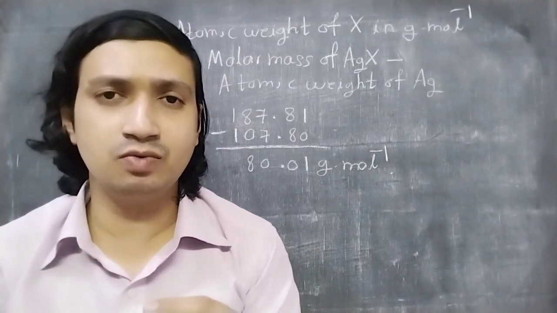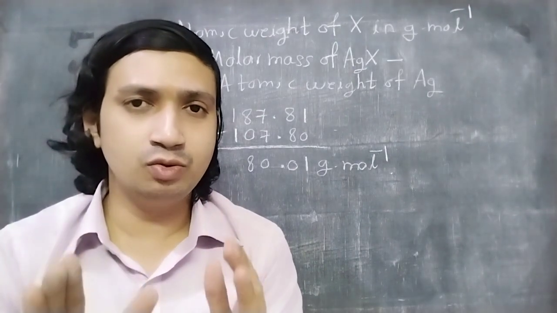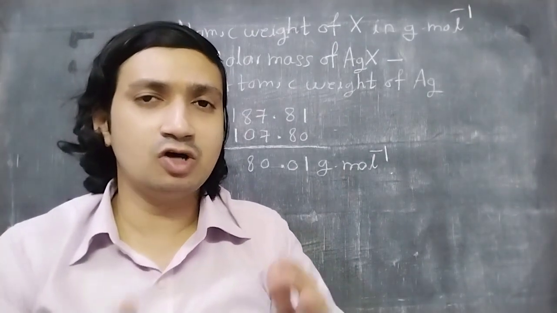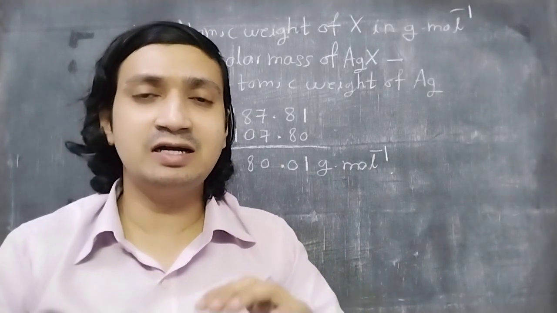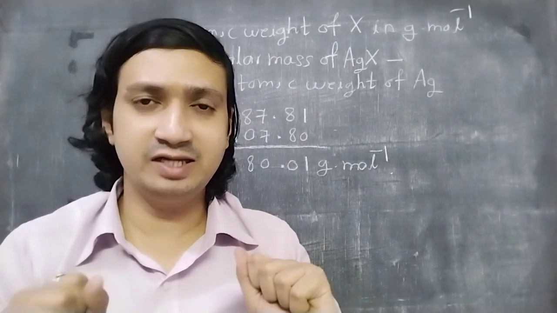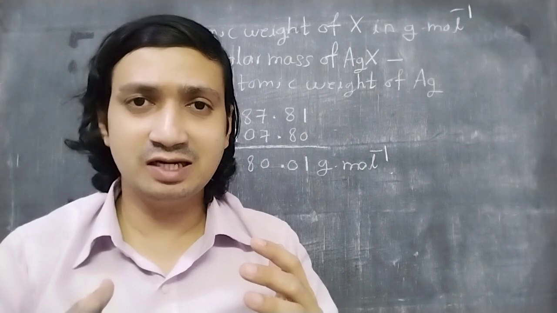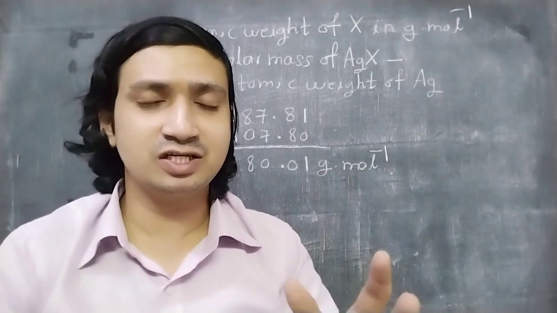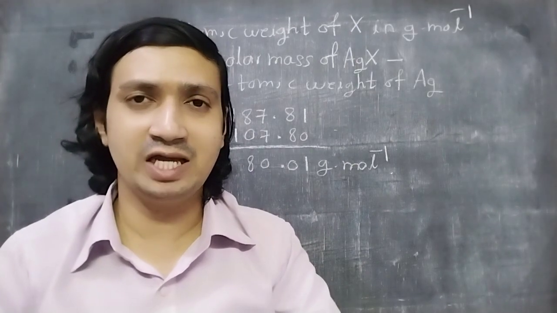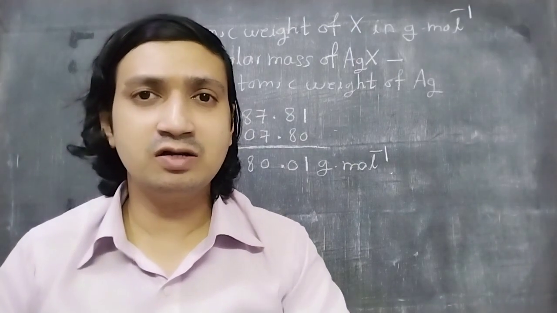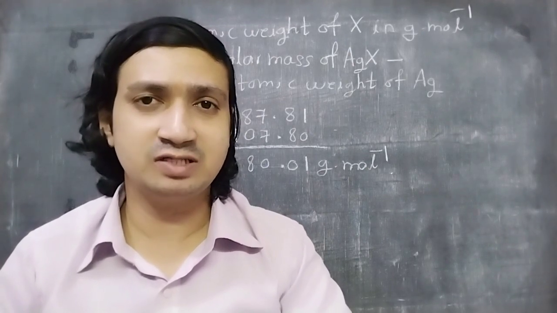It is a little bit tricky question. Only one thing is to be done, that you have to make the units uniform. First make all the units uniform, then start applying the formula, put the values in the formula, calculate it. Once it is done, simply subtraction is to be done, and you get the answer for this problem. Hope you have liked this video. Practice it for more and more compounds, so that you will be an expert in such types of examples.